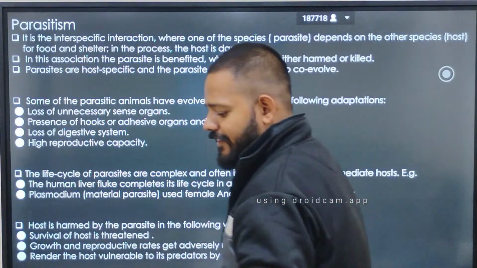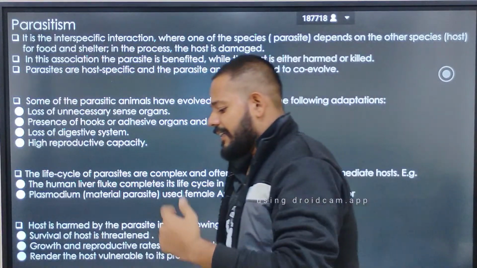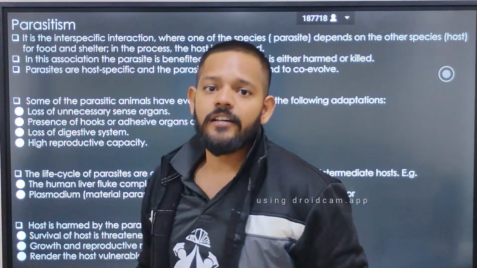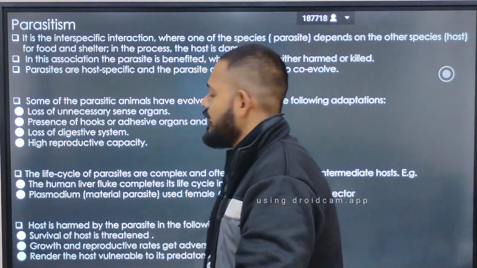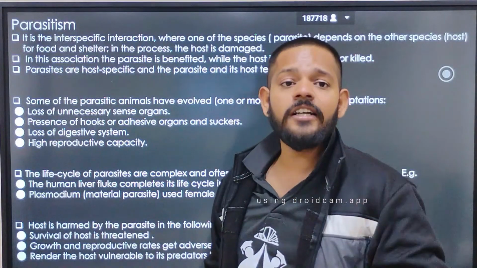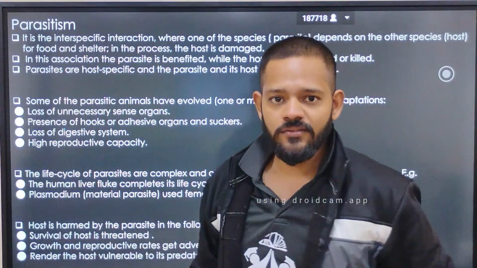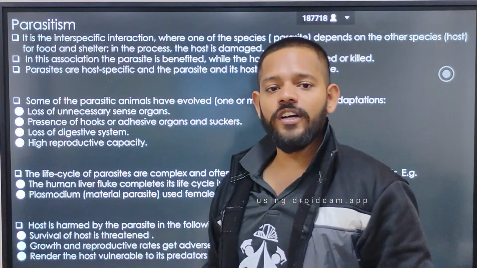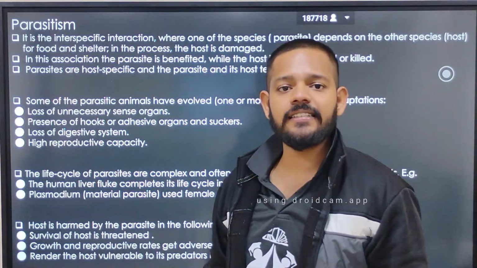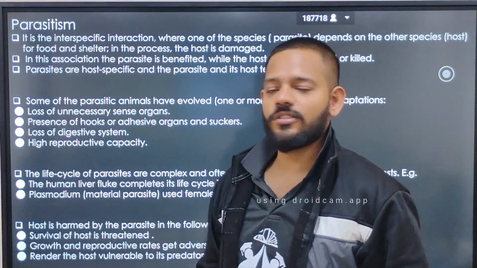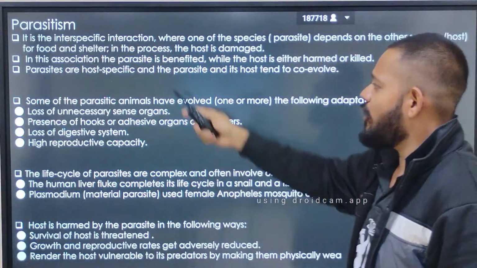Next example of interspecific interaction is parasitism. This interaction is plus negative. One species is in gain and one species is in loss. The one who gains is called the parasite, and the one on the side of loss is called the host. The host is the nutrition giver to the parasite. You can say that the parasite sucks the nutrition from its host. So it is the interspecific interaction where one species depends on the other species, the host, for food and shelter.